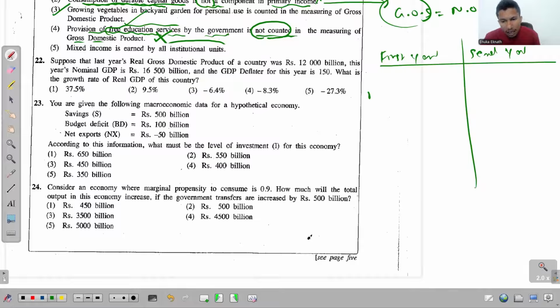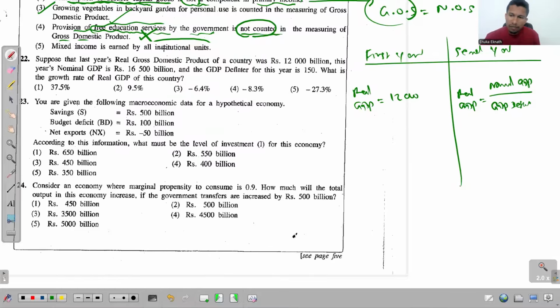For the first year, real GDP is directly given to us as 12,000. But for the second year, it's up to us to find this real GDP. So what's the equation? You write nominal GDP divided by GDP deflator into 100. Right? This is into 100.